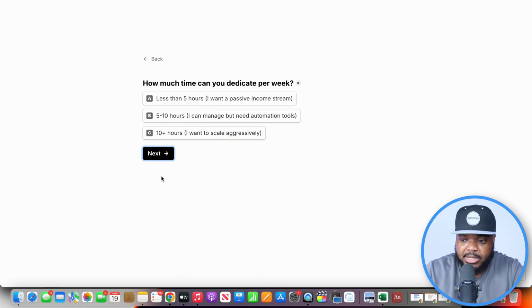How much time can you dedicate towards this per week? So if you're someone that's looking to make a passive source of income, you're going to select this option. If you've got a bit more time, then just select the answer that's appropriate to you. I'm going to select less than 5 hours and then click on next.